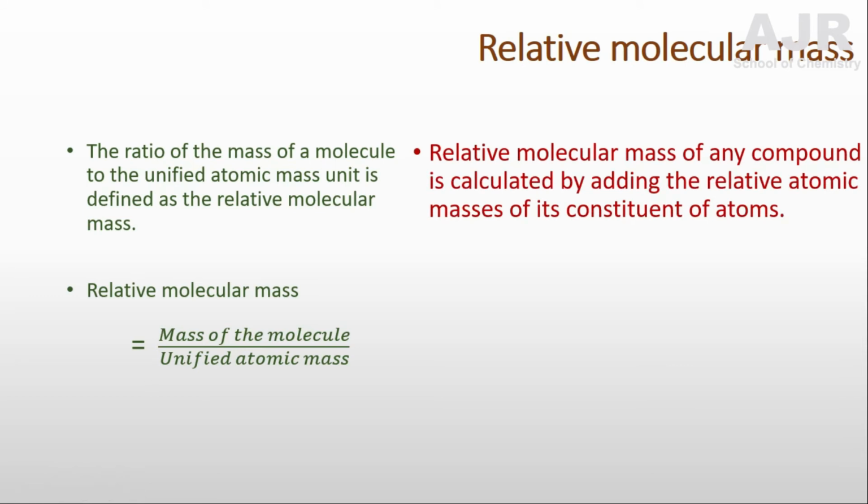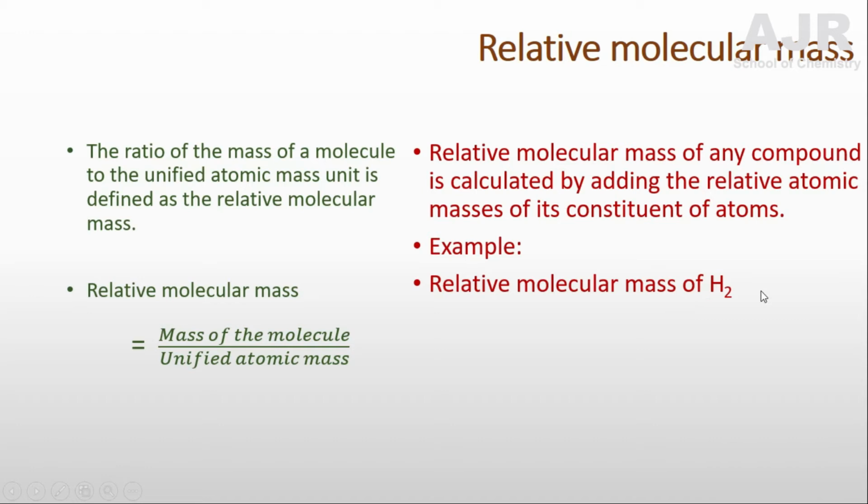The relative molecular mass of any compound is calculated by adding the relative atomic mass of all its constituent atoms. For example, if you are asked to calculate the relative molecular mass of hydrogen, how to calculate? You know the molecule of hydrogen is H2.